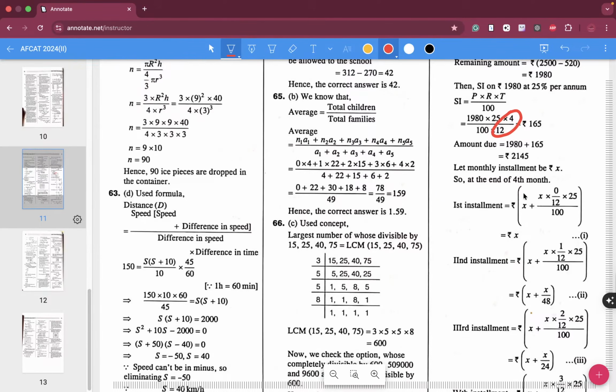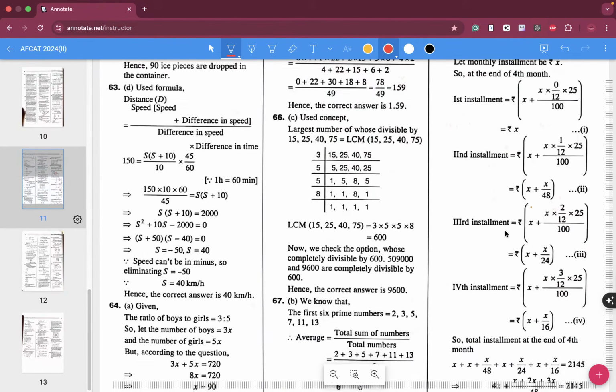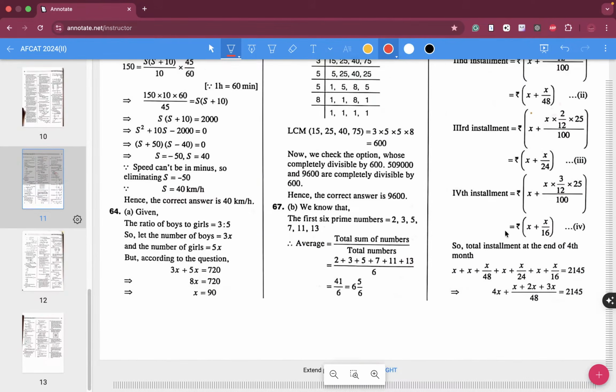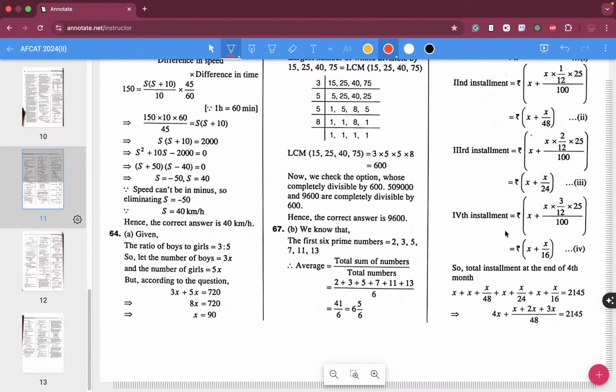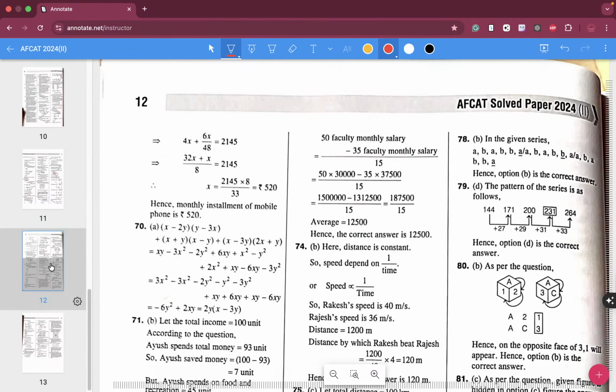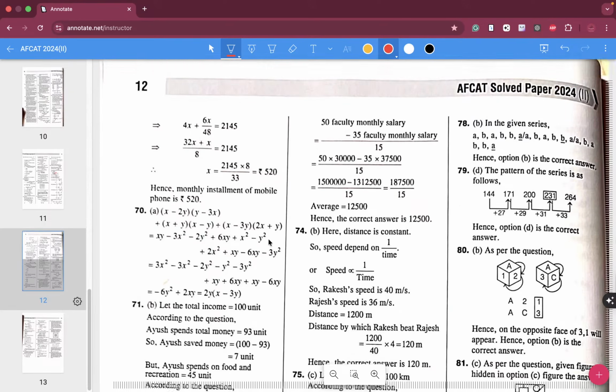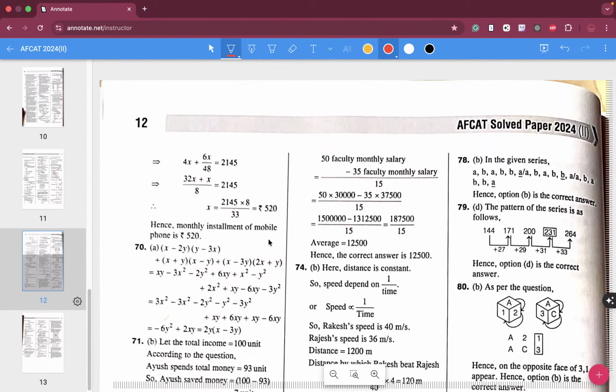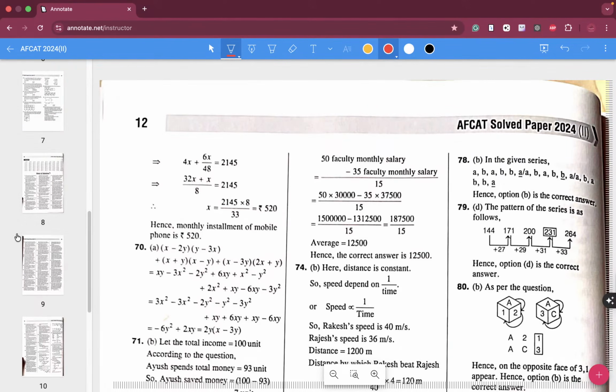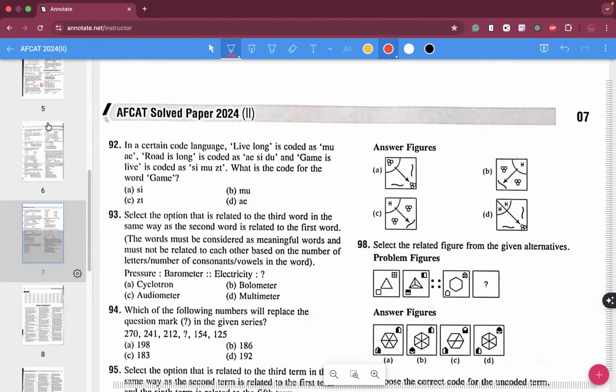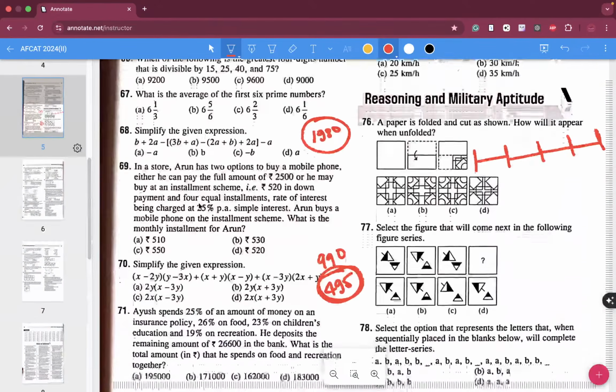So at the end of 4 months, first installment is x plus this. Second installment is this, third installment is this, total installment is this particular number. And over here they have given all of this. So yeah, installment questions, absolutely.